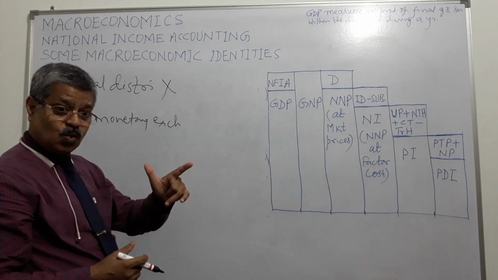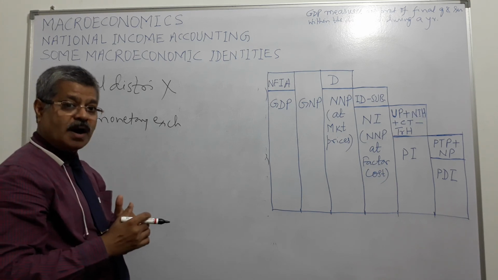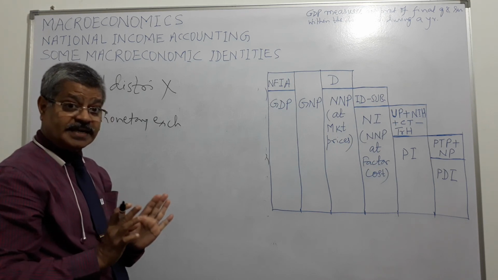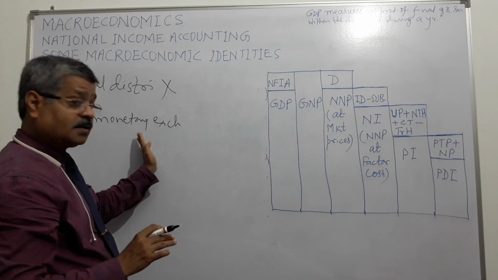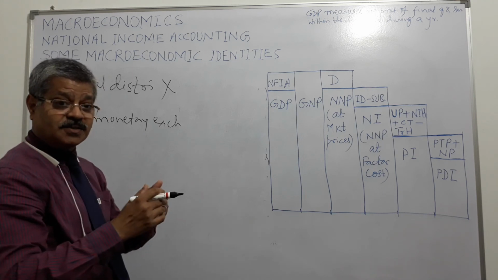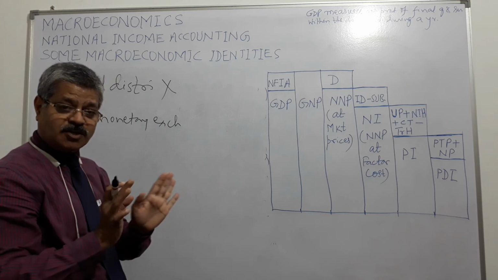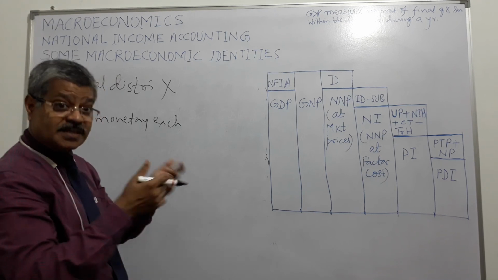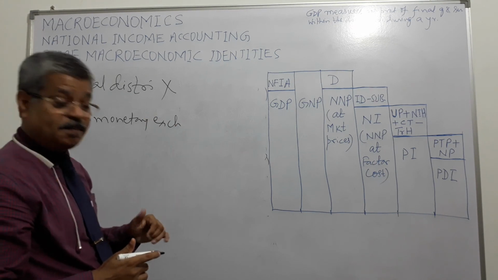People working at home, for home, or people working at their own farms, no monetary value is attached. So GDP is underestimated, and a lot of barter exchanges take place, commodity to commodity, no money is involved, so no monetary value is given to that. So that also doesn't get included, so it underestimates the GDP.